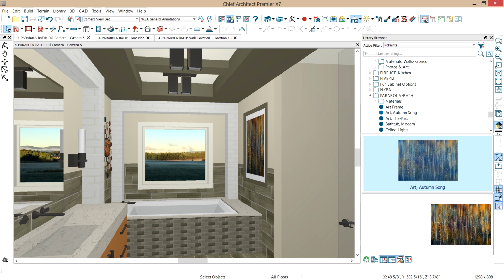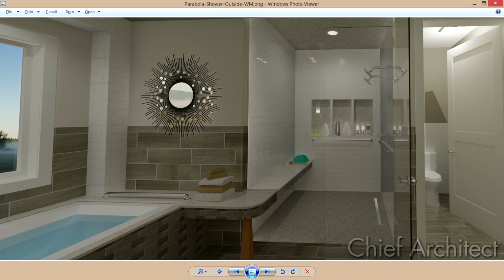You can ray trace the image, and then the next step that we're going to do is to explore the shower and creating the niches in there. And the very first segment that we'll address is creating that wraparound bench that goes through the shower and attaches into the tub platform. So that'll be in our next video segment.